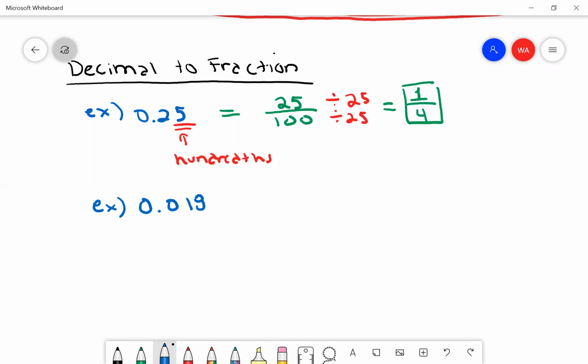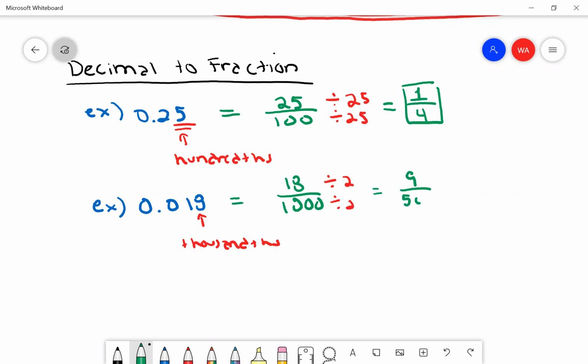0.018. Okay. So the 8 is in the thousandths place, which means we can write it as 18/1000. And then we could divide at least by 2. So let's start with 2. So reducing that fraction will give us 9/500.